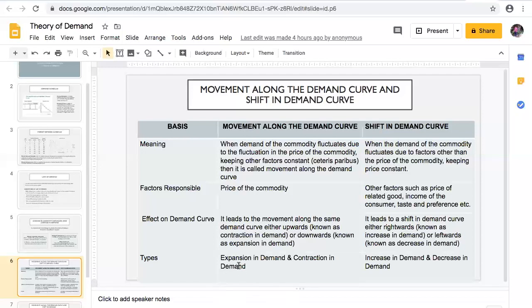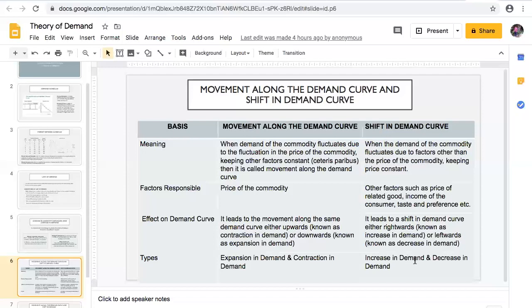Types of change in demand. This is expansion in demand. Matlab, when the price of the commodity is falling and demand is increasing, it is known as expansion in demand. And when the price of the commodity is rising and demand is decreasing, it is known as contraction in demand.